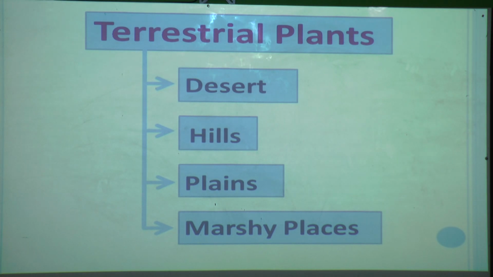And marshy places are where clay soil is there and plenty of water is there, and that water does not drain. So the soil is always covered with water. So in these places, desert, hills, plains and marshy places, plants grow. These are called terrestrial plants and these are different from each other. Now we will see one by one the plants in desert.